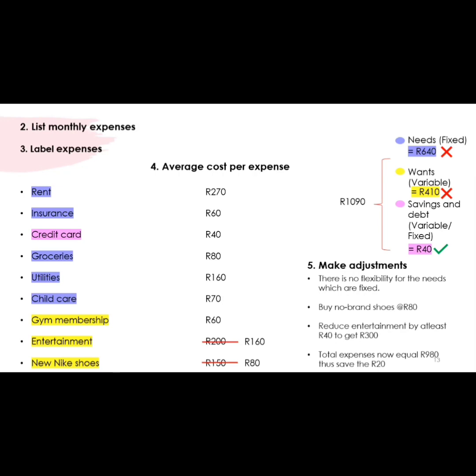Yet again, I would just like to emphasize when something is a want and it is more of a variable cost, you can decide how you would like to spend it. So for entertainment, you just decide, you know what, I'm not going to go to the movies like 5 times this month. Let's say only 2. I'm going to reduce the payment. I don't need to buy the brand shoe. I can get the same quality just without a name for cheaper.